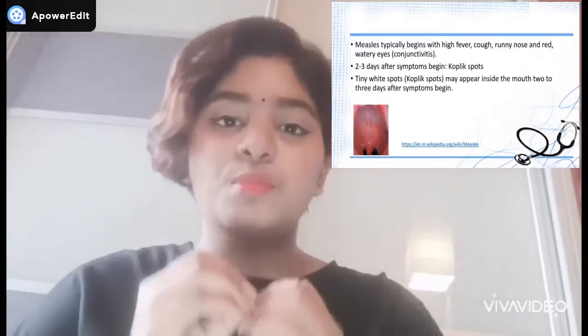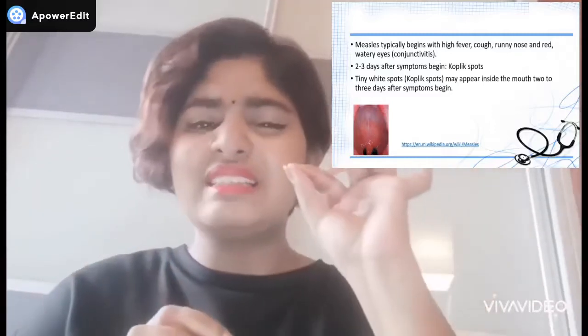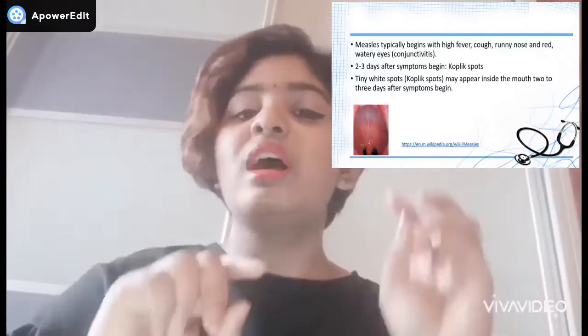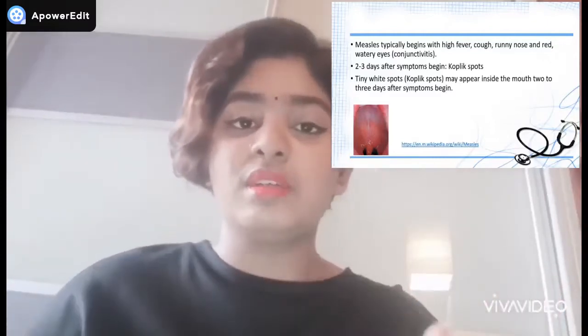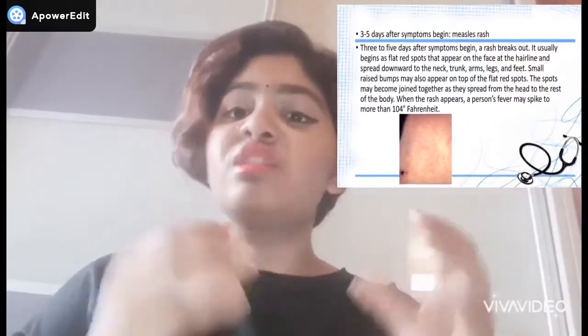Two to 3 days after the symptoms have begun, we begin to see Koplik spots. So what are Koplik spots? Koplik spots are tiny white spots that appear on the roof of your mouth after 2 to 3 days of the symptoms beginning. And then 3 to 5 days after the symptoms begin, we begin to see measles rashes.